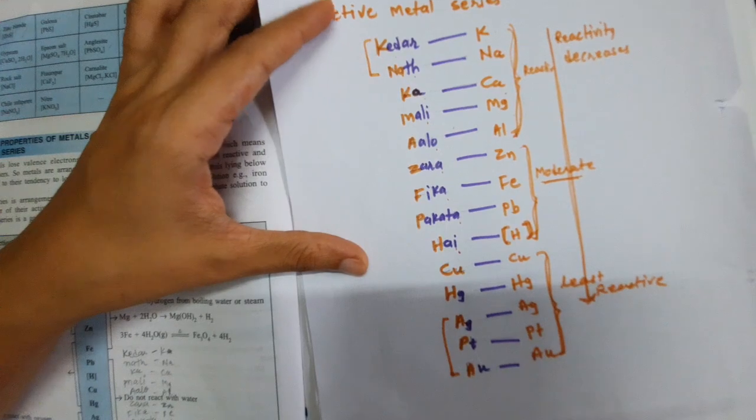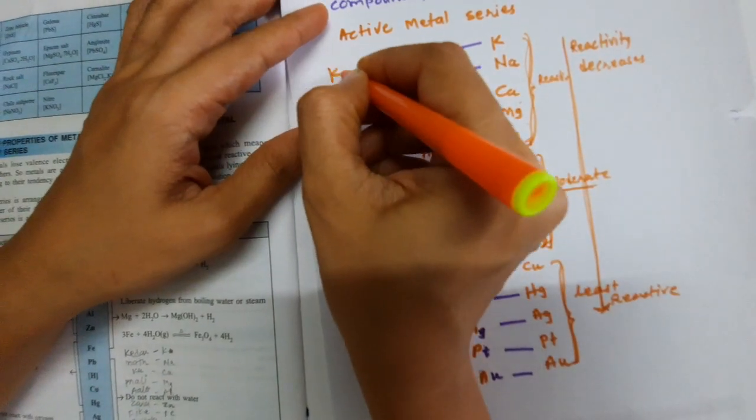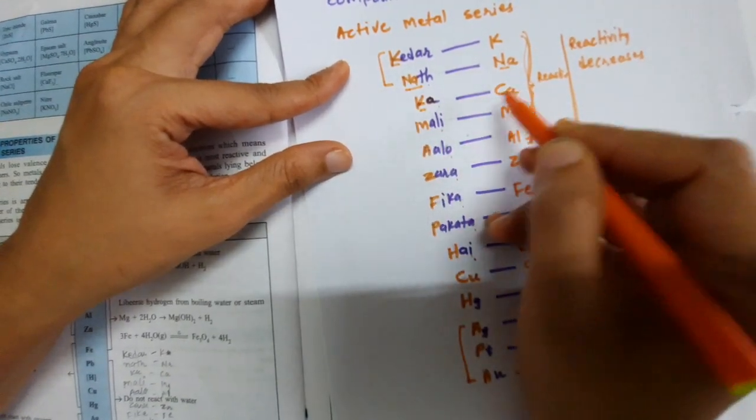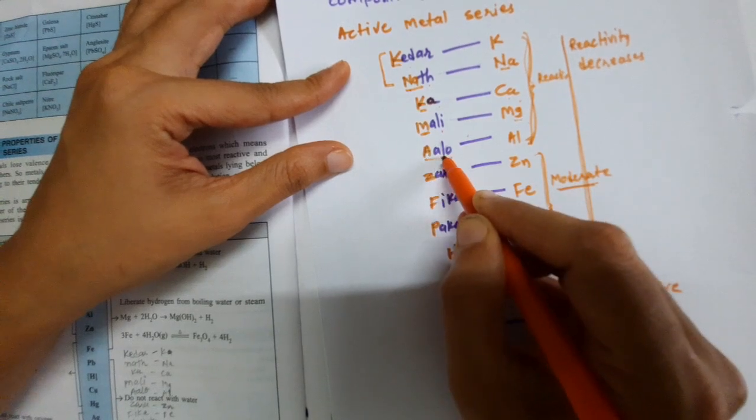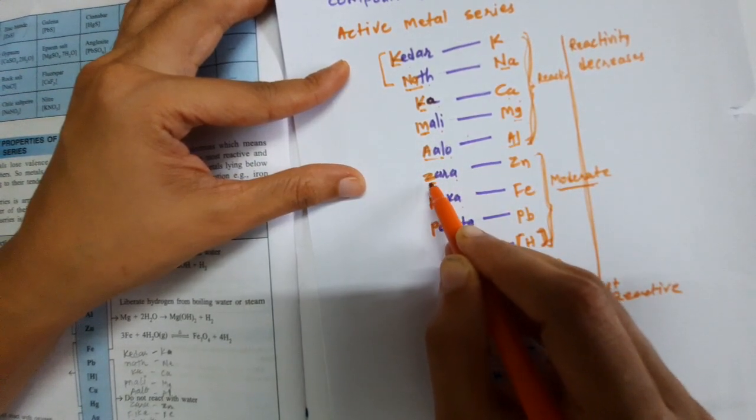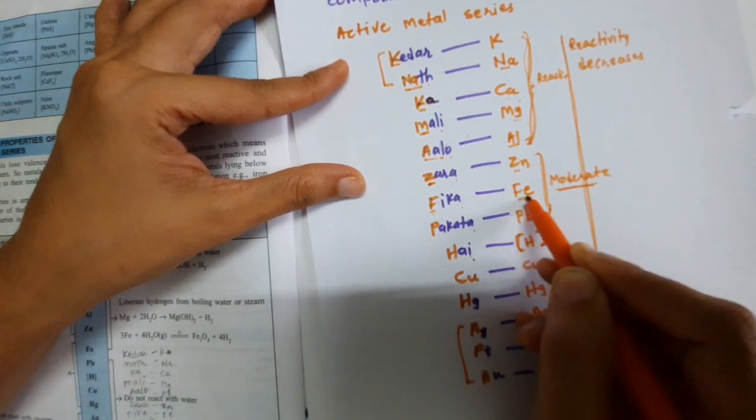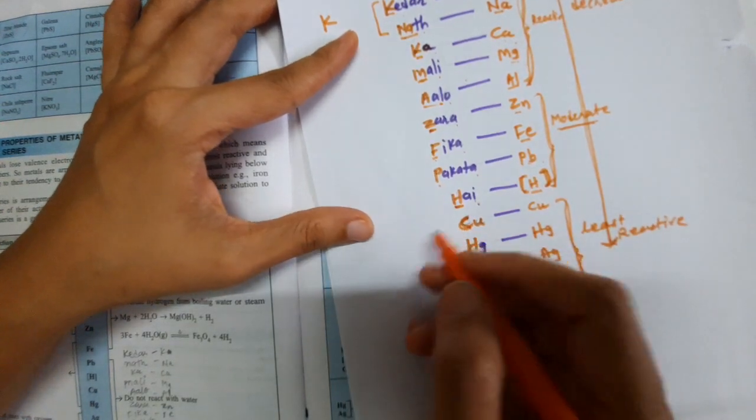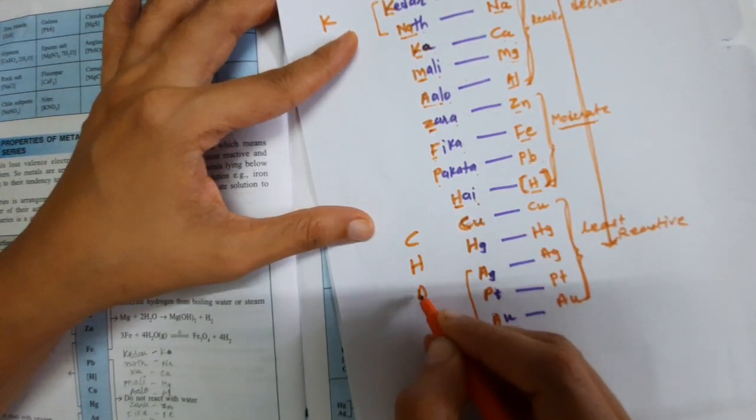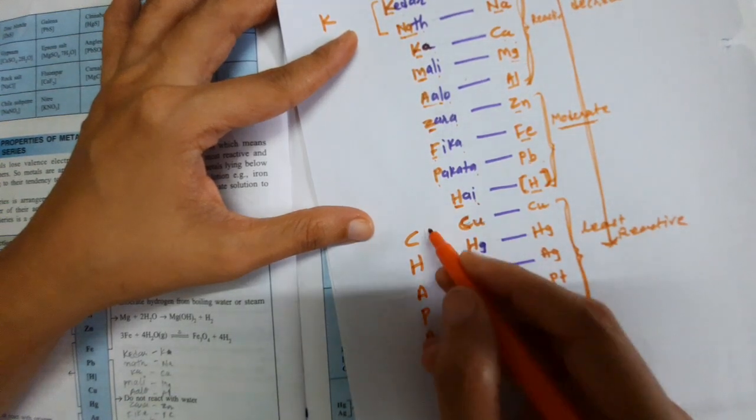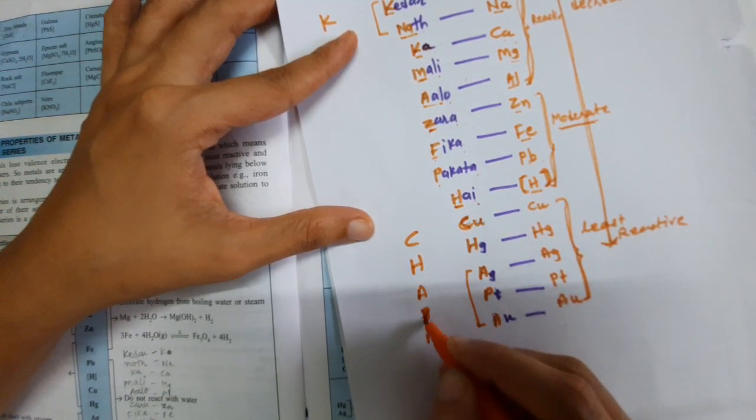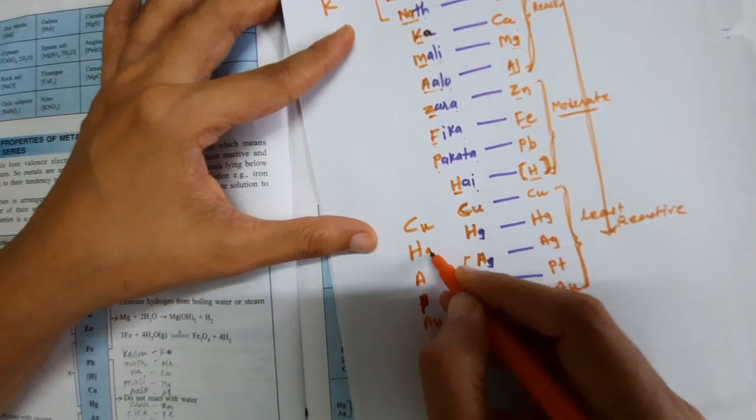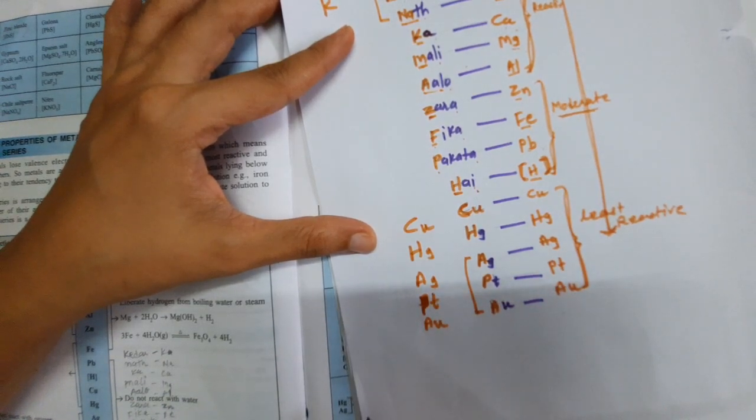So first you need to remember Kedarnath: K, Na, Ca, Mg for Ma, Al for Alu, Zn for Zara, Fe for Fika, Pb for Pakata, H for है. Okay, then at last what you need to do, write CHAPA, chapa. Then U and G, T. That much only you need to do.